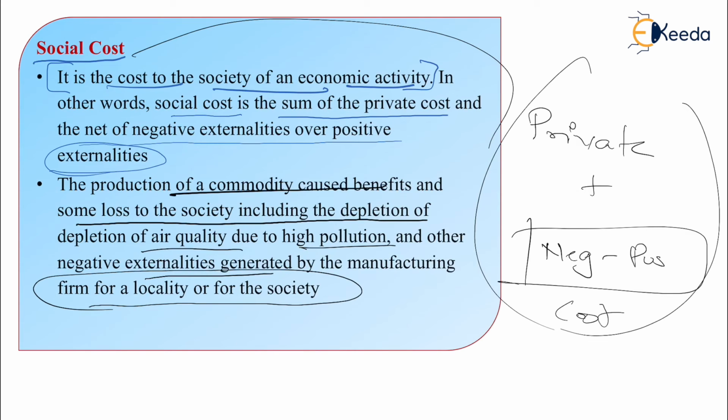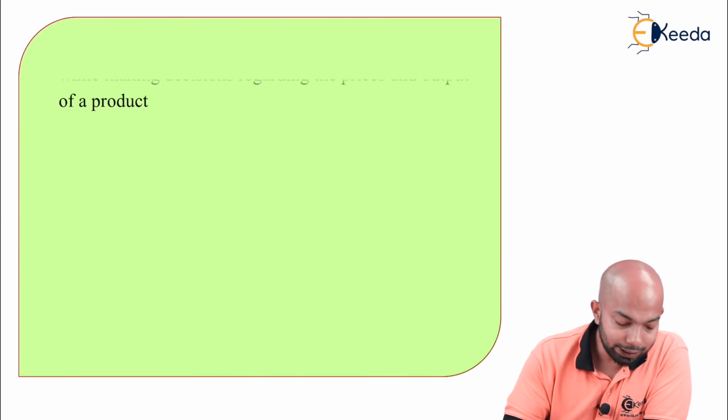So with the production that you're doing, you're also damaging the society. You have to take into consideration how exactly that is damaging the society and how you can minimize the damage to the society or to the locality of that specific area where your factory is set up.